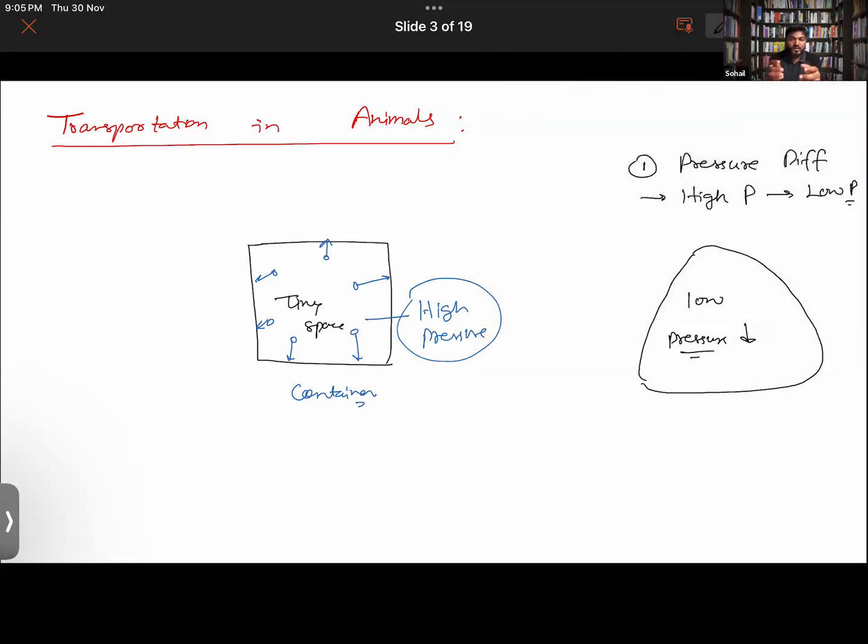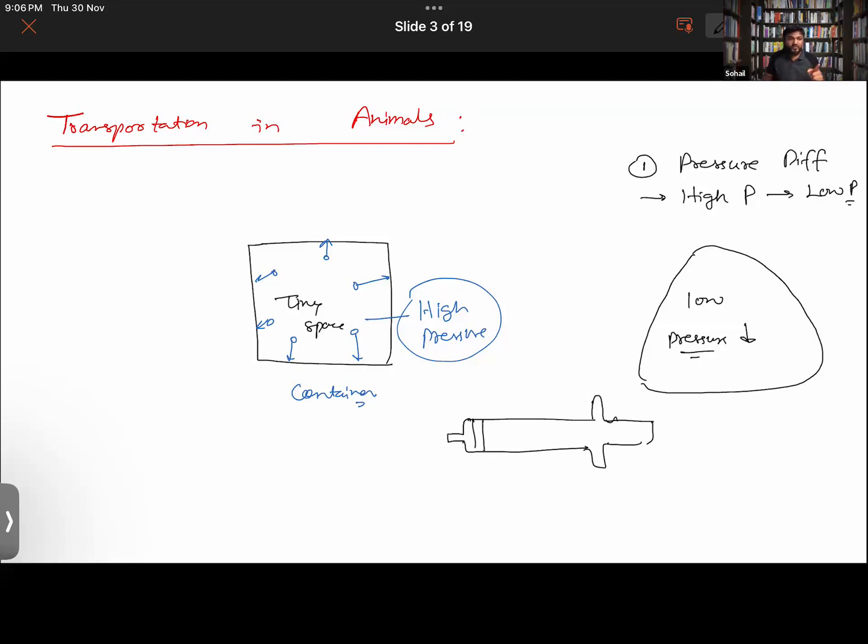Sure. If you were to compress air molecules in a very tiny space, the air molecules will start to hit the walls of the container. It is just like this: if you were to have an empty syringe, an injection syringe, you all know.